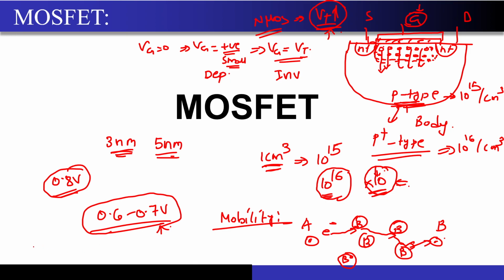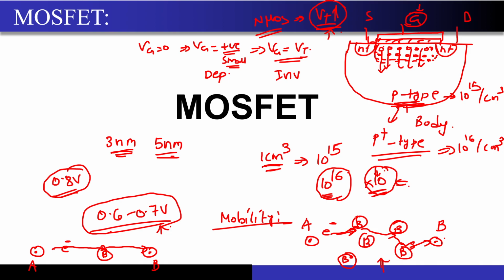If I decrease the doping, what will happen? Between point A and point B, if this electron wants to move between these points, now I only have one boron atom over here. What will happen maximally? It can hit over here, and then it can reach this point. So the number of obstacles that this electron will encounter is more when your doping is higher.